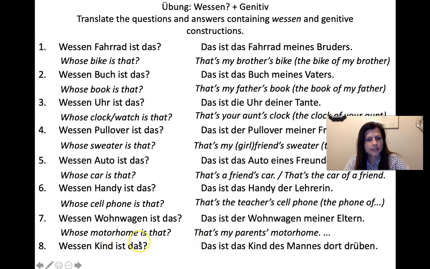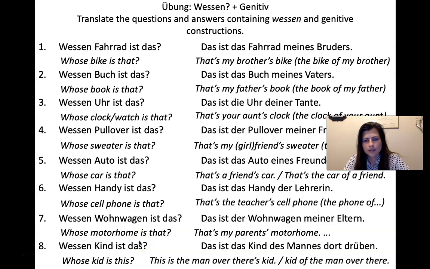Nummer 8. Wessen Kind ist das? Whose kid is this? Or whose child is this? And then, das ist das Kind des Mannes dort drüben. You say, this is the kid of the man over there, or this is the man over there's kid. This first one is probably not very good, but the second one is a little hard to express in English. But that's the kid of the man over there. Kid belongs to the man. You might rephrase it entirely in English, but these are more or less the translation. Das Kind des Mannes, the child of the man, over there, dort drüben.